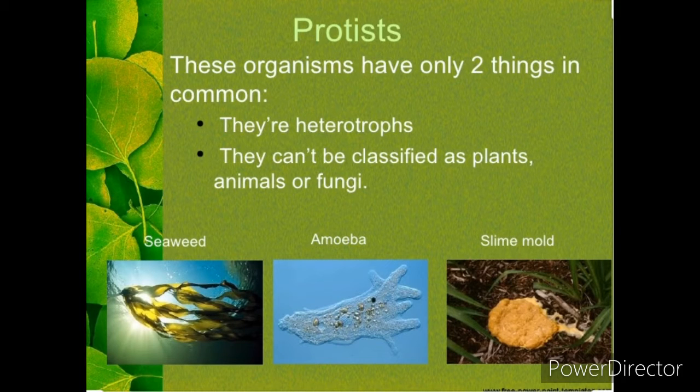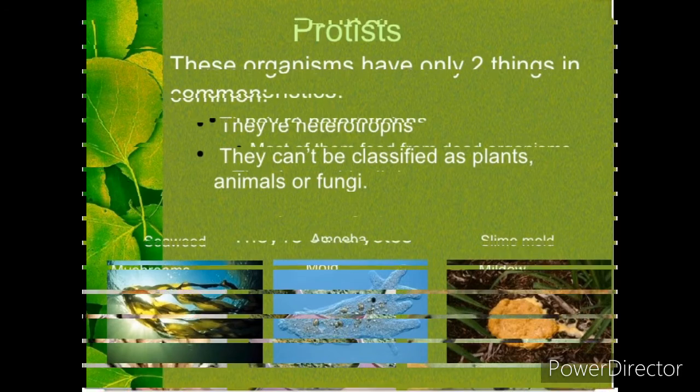A protist is any eukaryotic organism that cannot be classified as a fungus, plant, or animal. Because its members are so different from one another, the protist kingdom is sometimes called the odds and ends kingdom. For example, some protists are autotrophs while others are heterotrophs. Most protists are unicellular, but some, such as seaweeds, are multicellular.